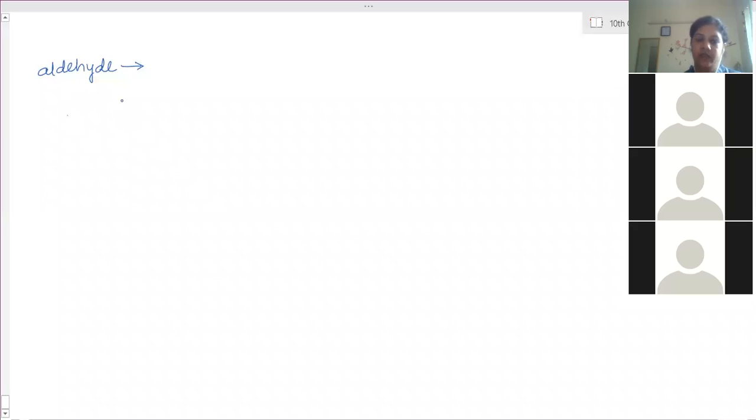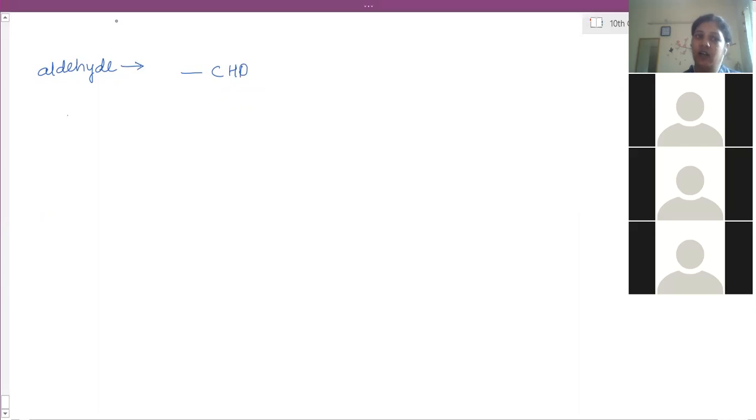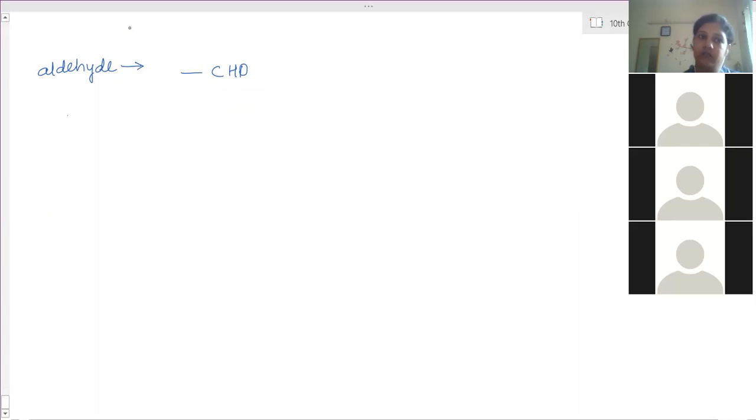Okay. Then aldehyde. The aldehyde functional group is CHO. Now here, what is the difference between OH and CHO? Here in alcohol, the OH group is connected by one carbon, then here it is O and then H. This means oxygen has one electron shared with carbon and one electron shared with hydrogen.